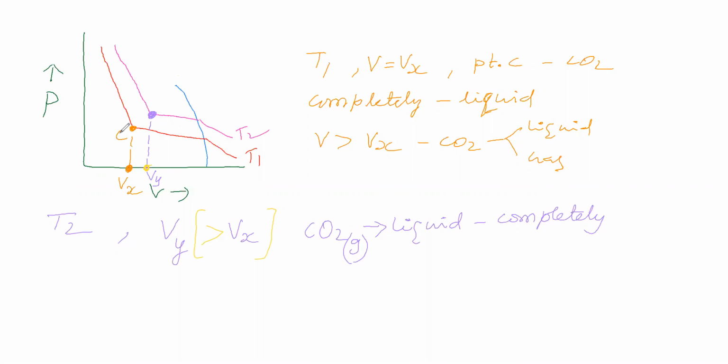Why is it so? You are asking why this happens. This point is against our expectation.